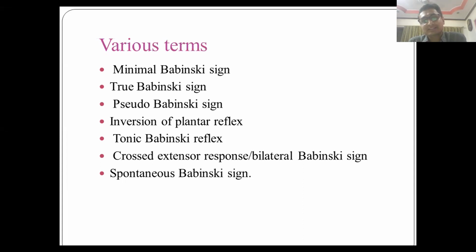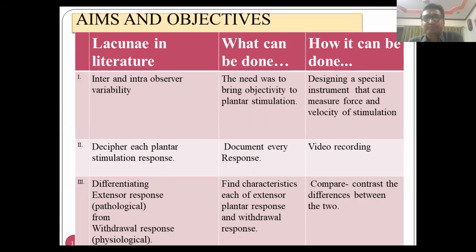Tonic Babinski reflex is seen in patients with frontal lobe affection and extrapyramidal patients. Crossed extensor response is whenever there is bilateral affection, that is in spinal cord or bicerebral affection. When you stimulate one side, you may get a response on the other side. Spontaneous Babinski, as we have said, is when even without your stimulation, sometimes the great toe can get extended, which can be due to even the wind stimulus, or sometimes without any stimulus, the toe may remain in an extended position.